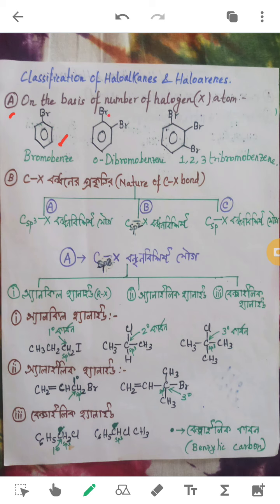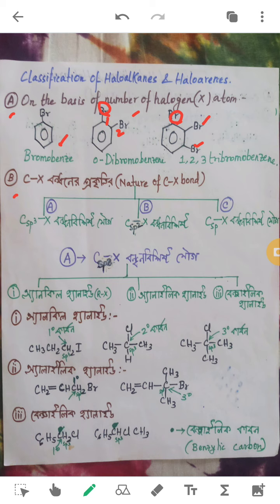With respect to this group, if you have another group here, you can simply name it as 1 and 2 position, and name it 1,2-dibromobenzene. Or else you also know about the ortho, meta, para positions, so you can also name it ortho-dibromobenzene. With respect to this group, if you have two such groups on the second and third position, then of course you will be naming it 1,2,3-tribromobenzene.